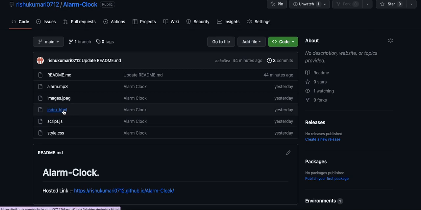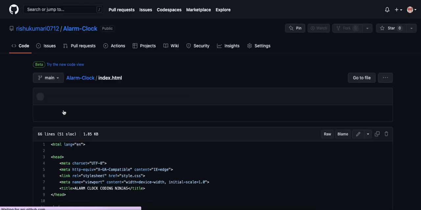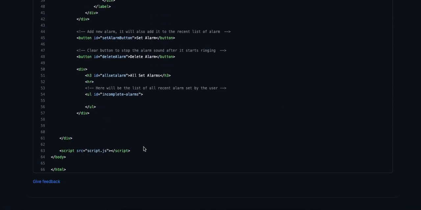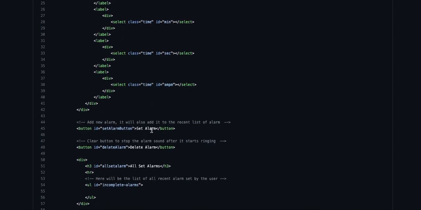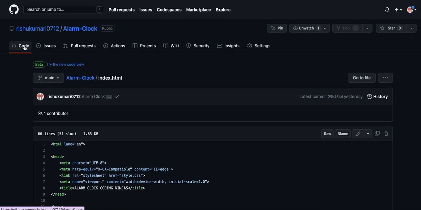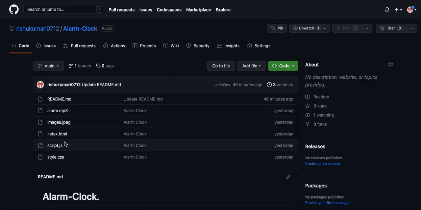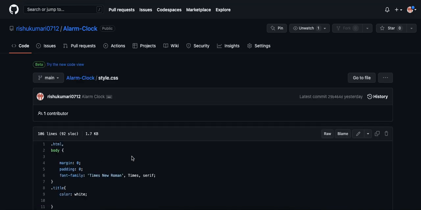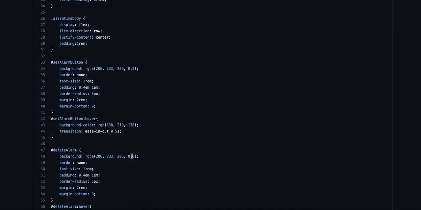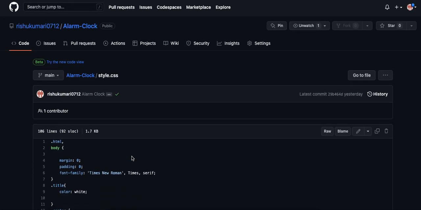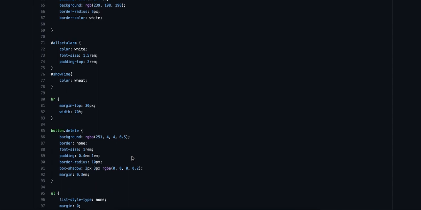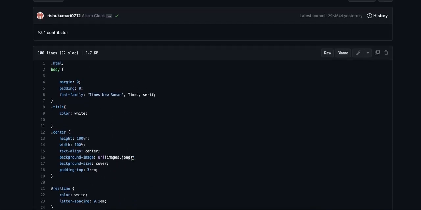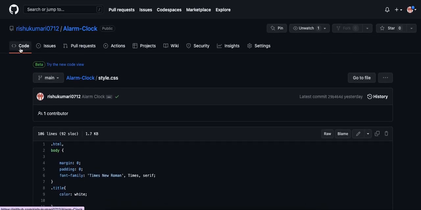So in this HTML part, I'll show you. This is my HTML code, and the settings are set alarm, delete alarm, and my CSS code. And this CSS code is used basically for styling, to give a different style so our code looks better.